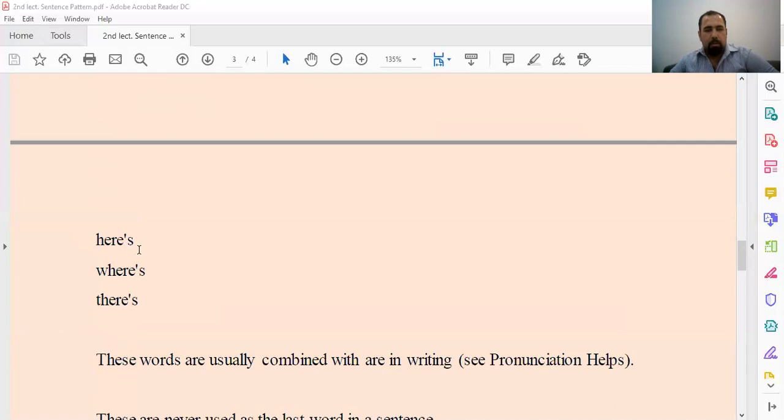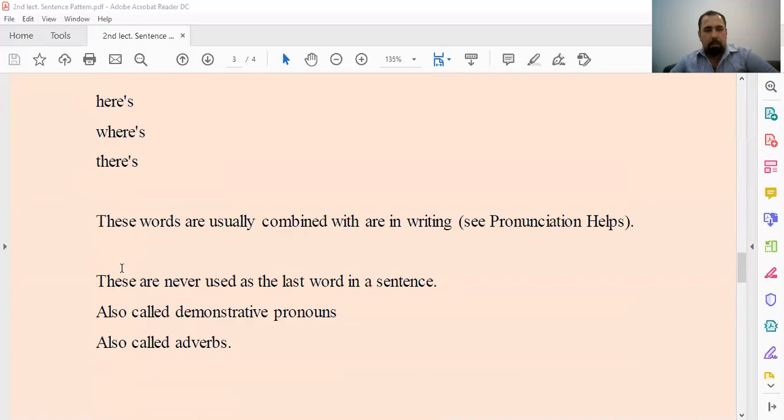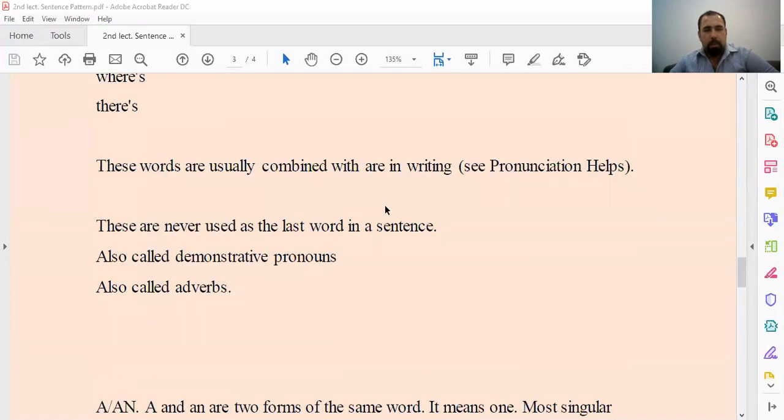Here is, where is, there is. These words are usually combined with the R in writing. See how to pronounce, that helps you. These are never used as the last word in a sentence. Also called demonstrative pronouns. Also called adverbs.